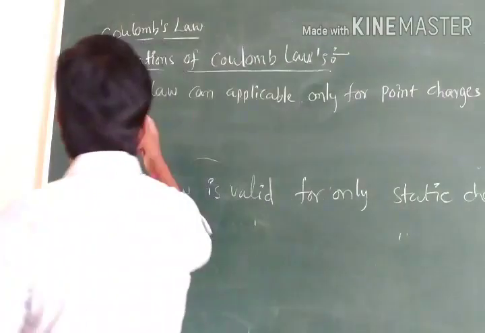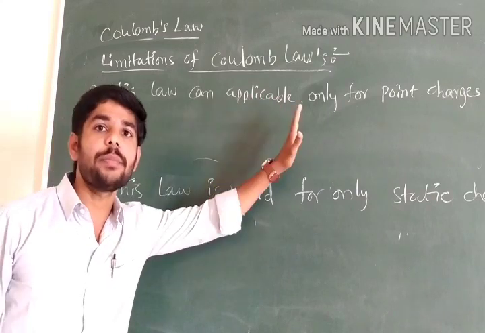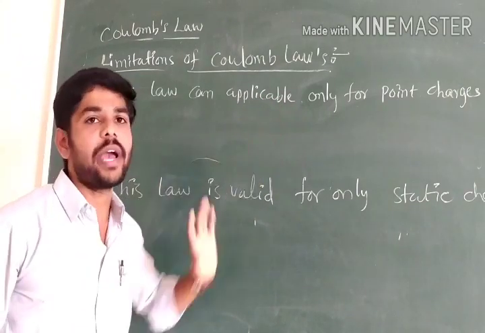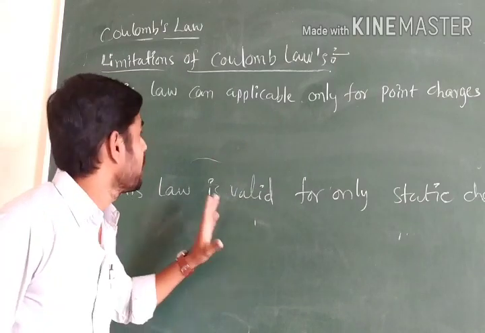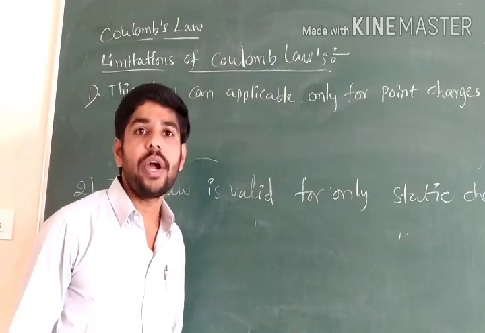Next, limitations of Coulomb's law. This law is not applicable for all charges; there are two valid conditions. First, this law is applicable only for point charges.